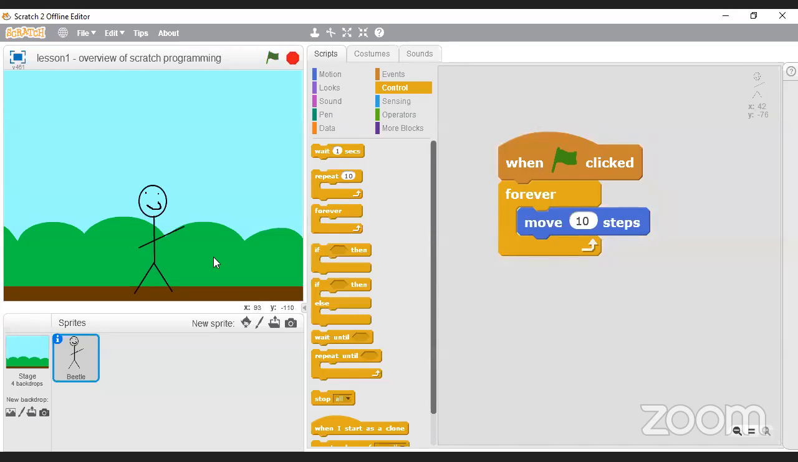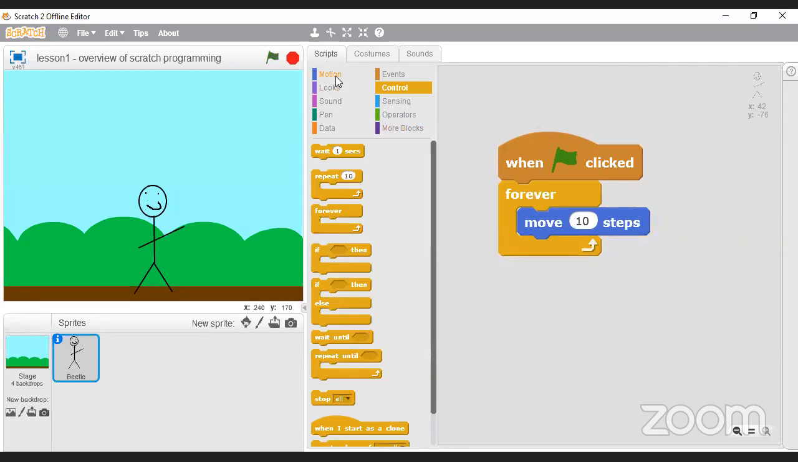What I would like to do is move him all the way over here. And then once he reaches the end, maybe he can turn around and move all the way to this side. And then when he reaches this edge over here, he can turn around and move all the way back to this side. So that's a movement thing that we want to do.